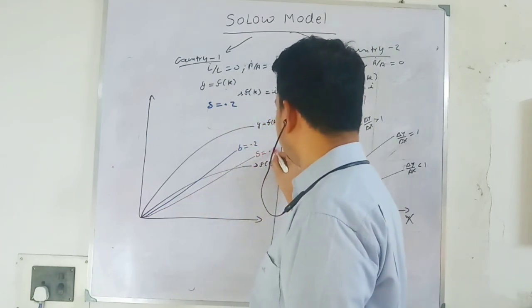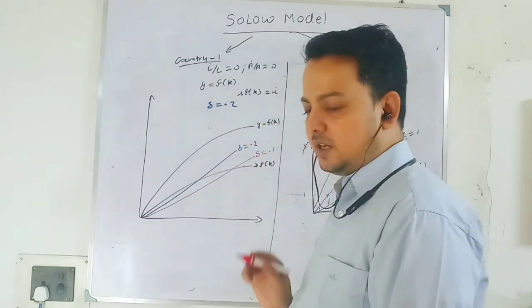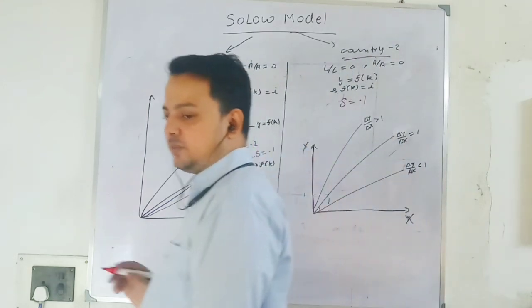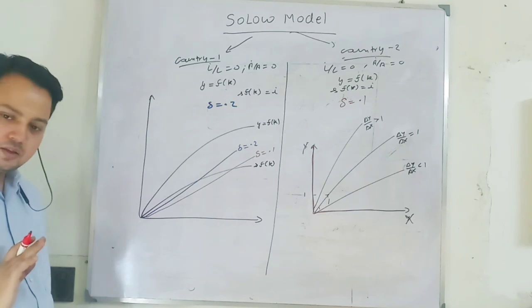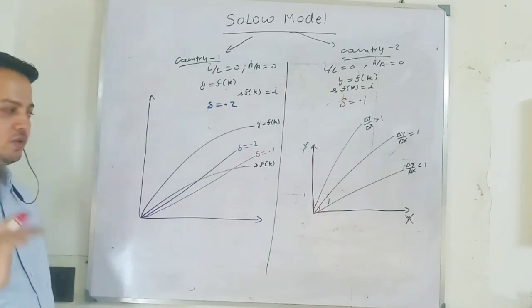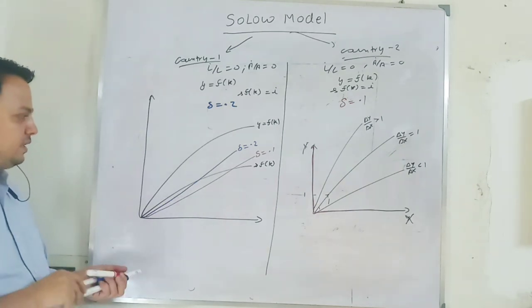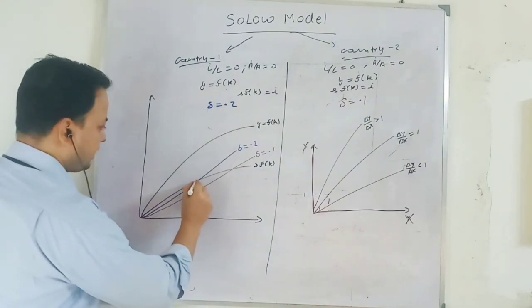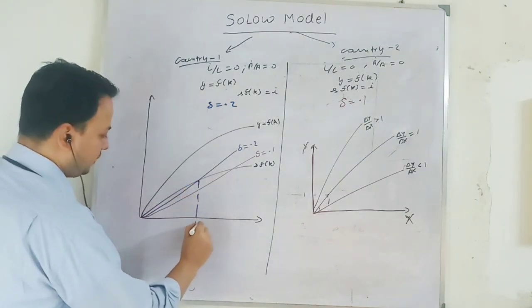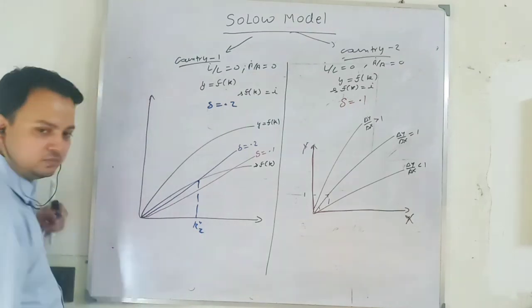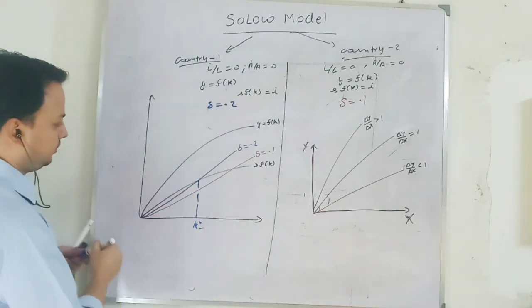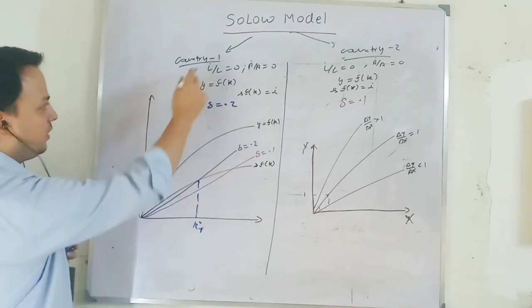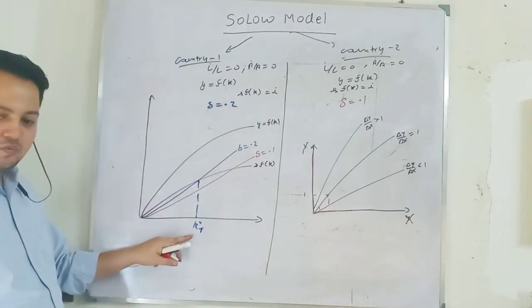Now, steady state level of capital stock is that level of capital stock at which your capital stock is not changing. That means investment per worker equal to depreciation per worker. So in country 1, the steady state level of capital stock will be lower.